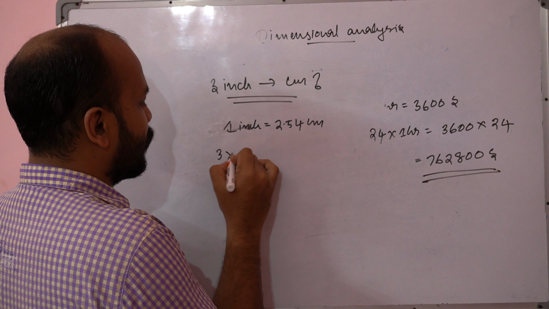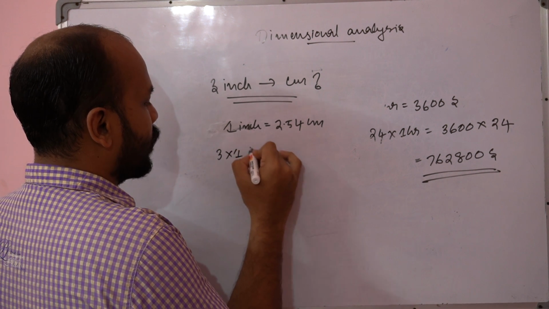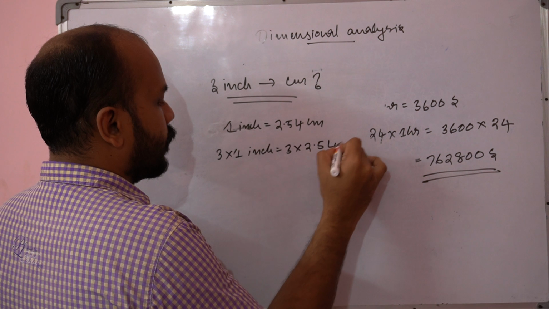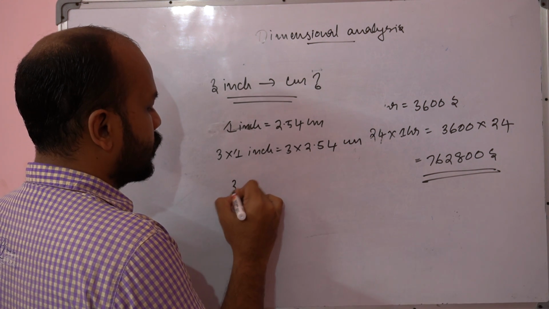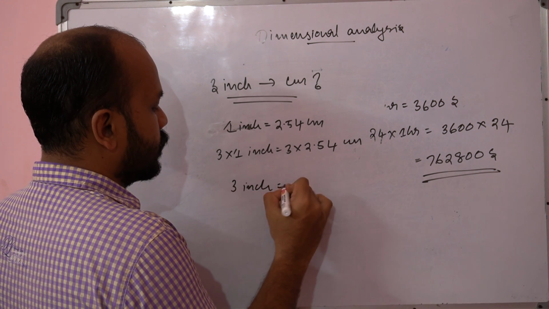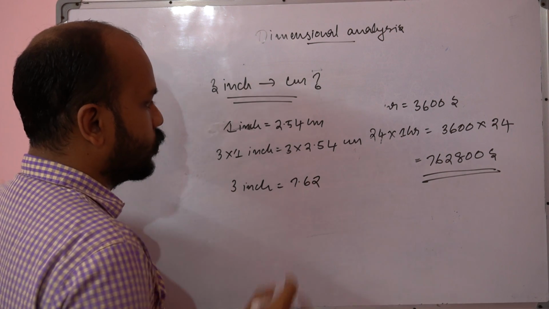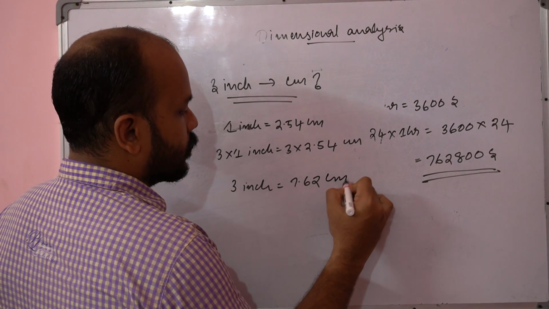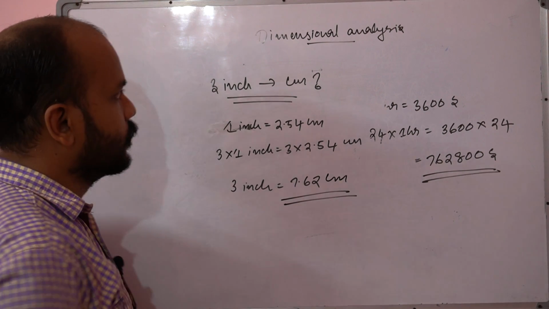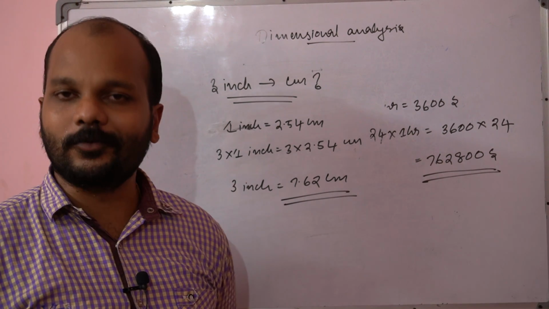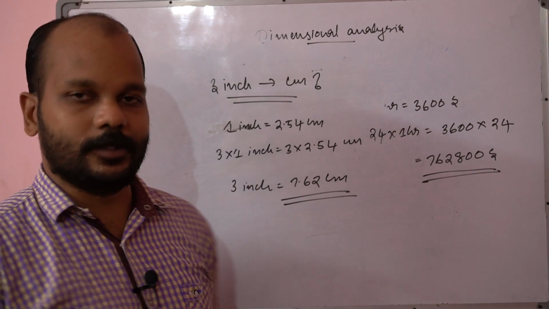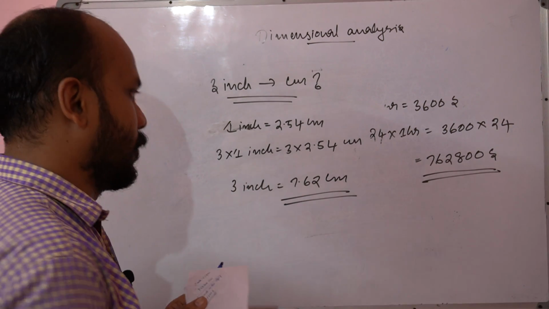So 3 into 1 inch is 3 into 2.54 centimeter. So 3 inch is going to be equal to 7.62 centimeter. Okay, so this is another example of how we do dimensional analysis, converting from inch to centimeter and doing the calculations.